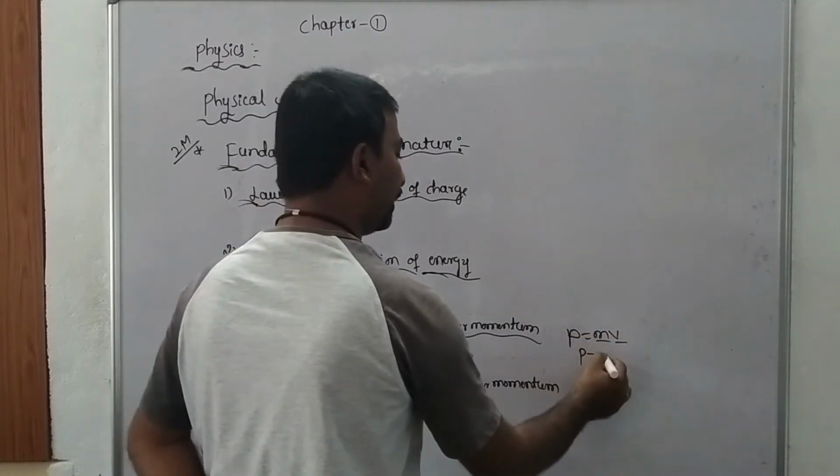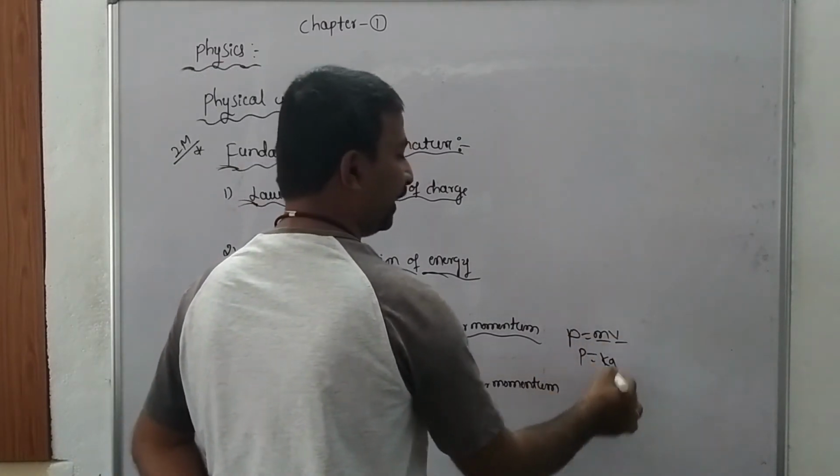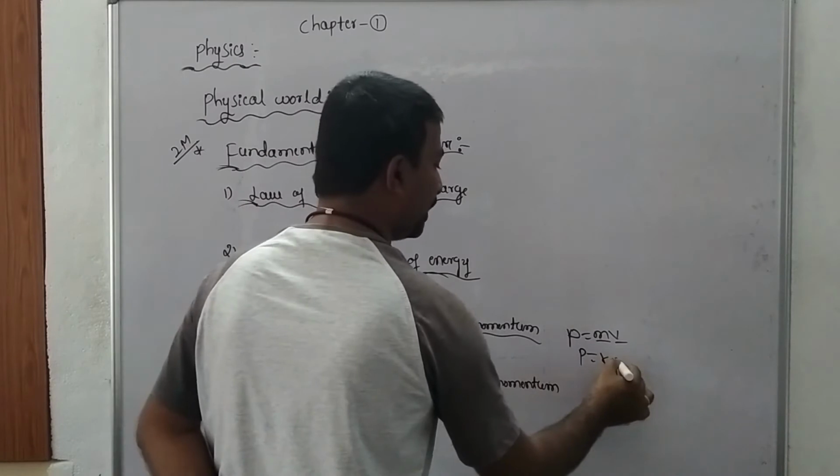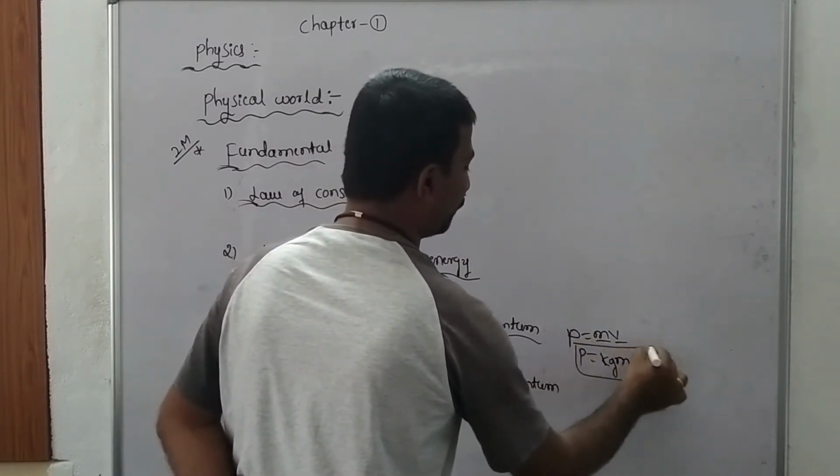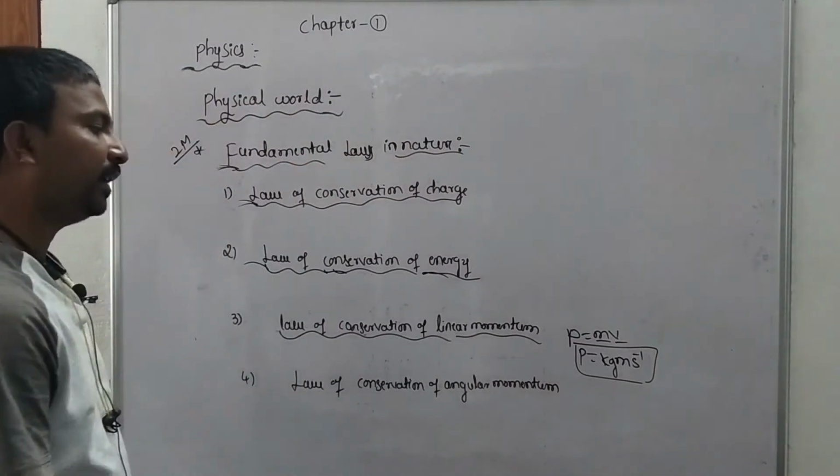The SI unit of mass is kg and the SI unit of velocity is meter per second. So the SI unit of linear momentum is kg meter per second.